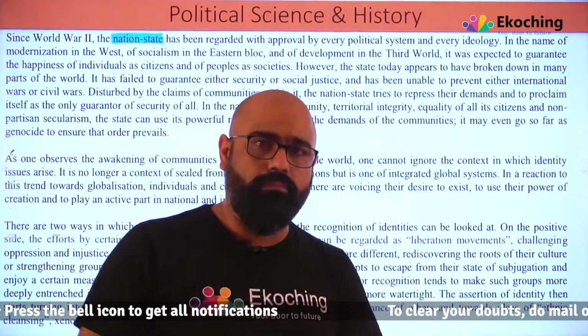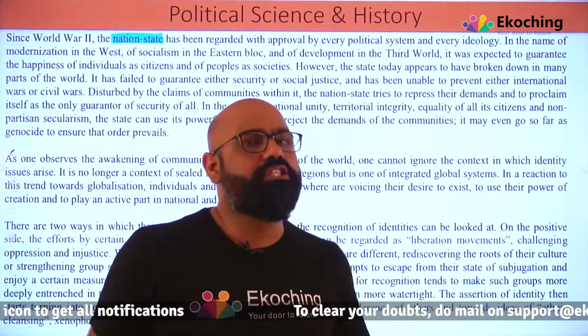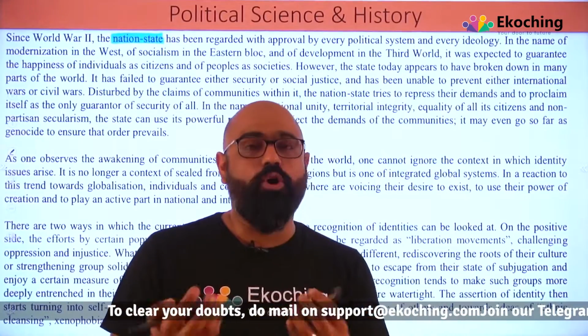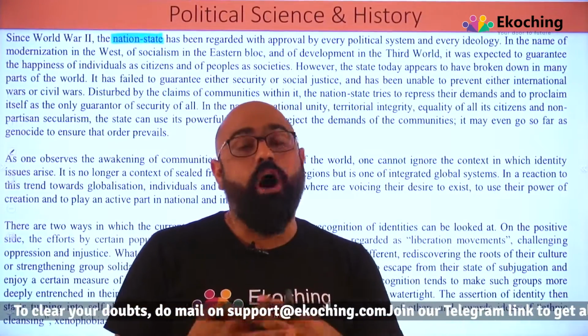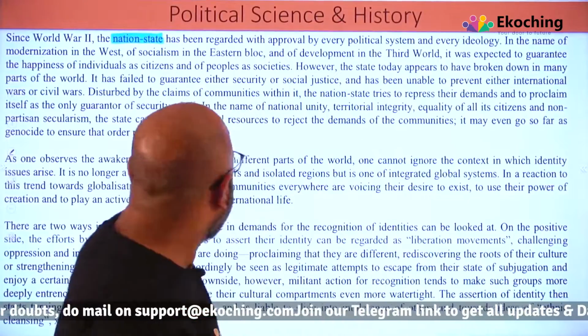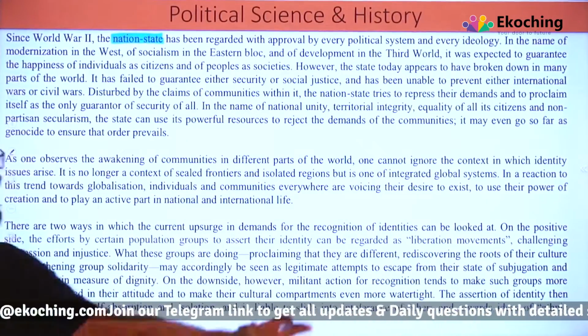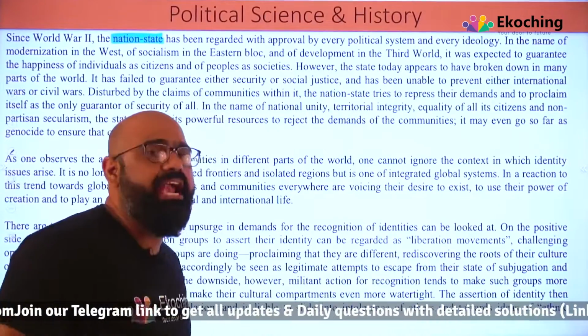How they perform, right? Some of the duties which they need to, and how they are ignorant. Is it really working or not? How in congruence they can actually work. So, since World War II, the nation state has been regarded with approval by every political system and every ideology.